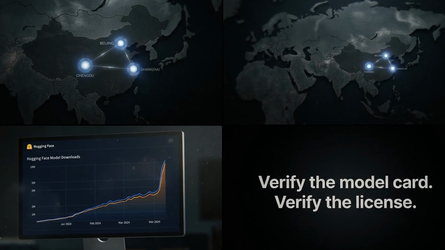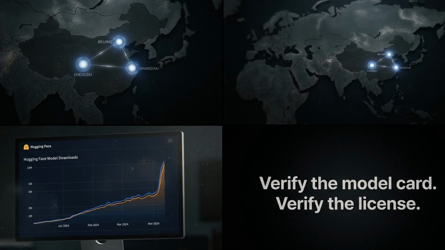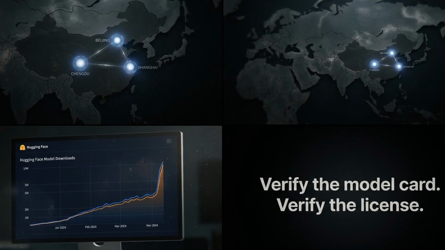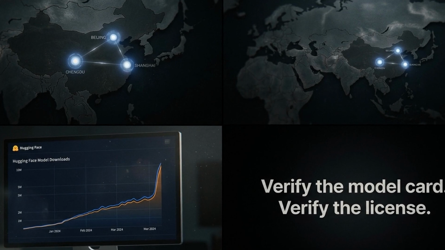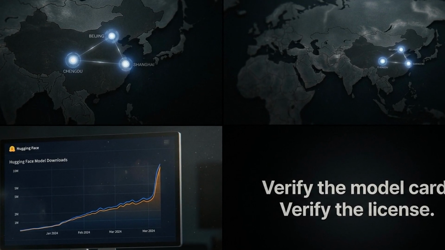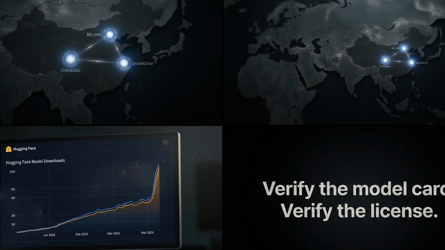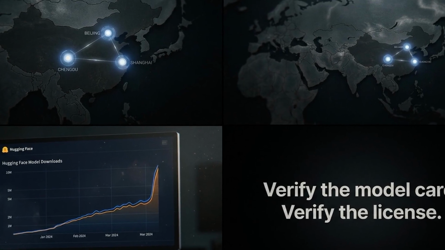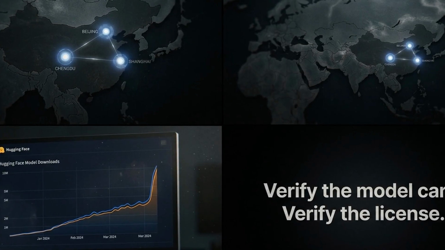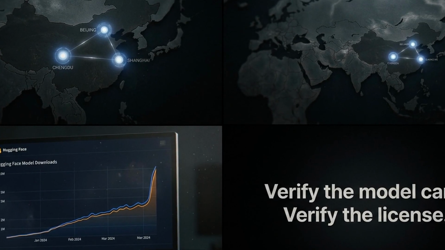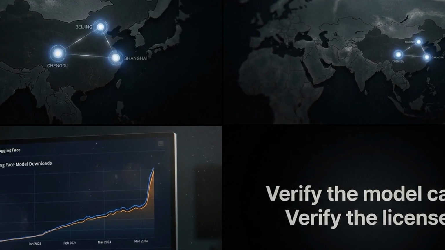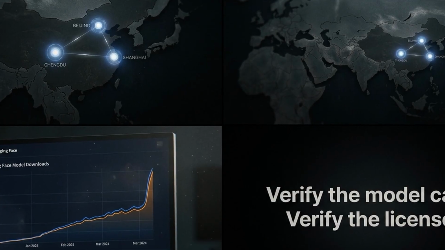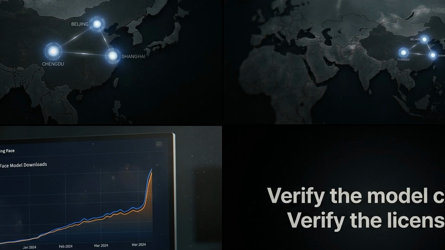Step back from the specifications, and one pattern is unmistakable. 18 months ago, the largest openly released models came from Meta and Mistral. Today, the parameter frontier in open weights is held almost entirely by Chinese labs, and they are releasing under more permissive licenses than their American counterparts. That is a strategic choice, not an accident. Open weights build ecosystems, and ecosystems build dependency.